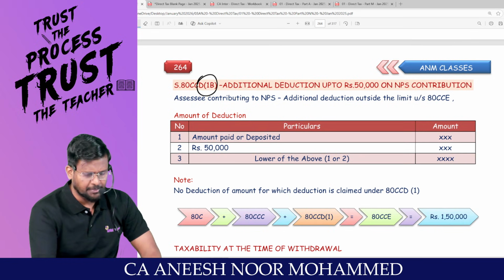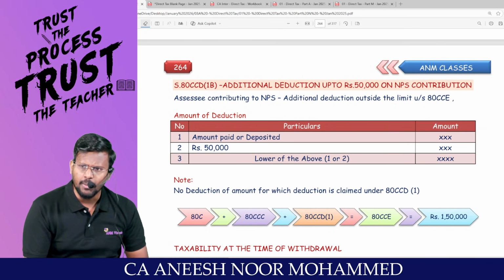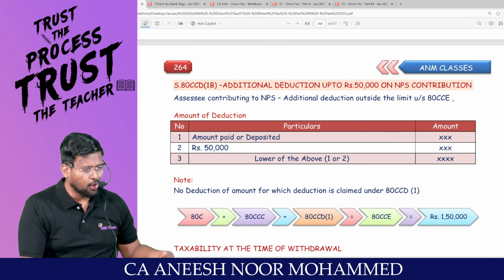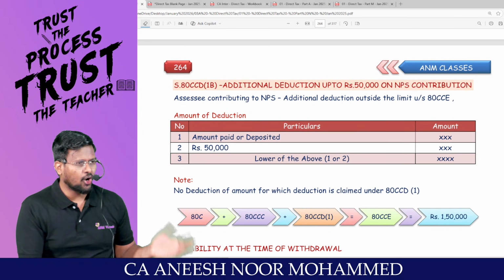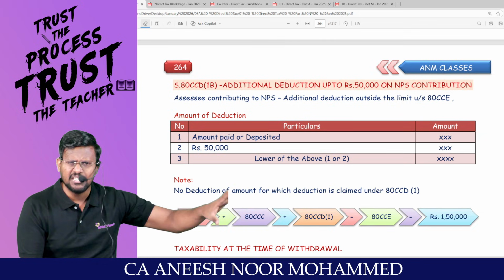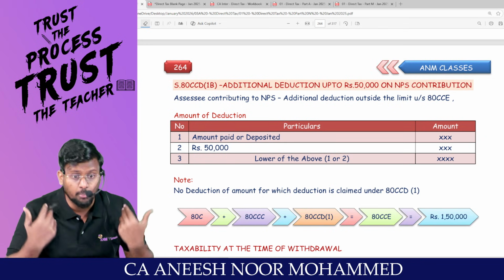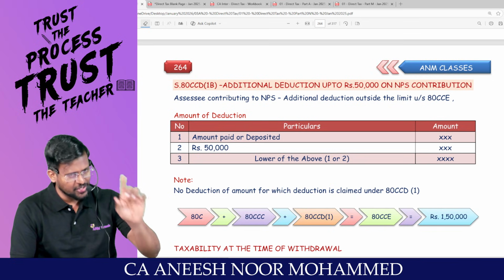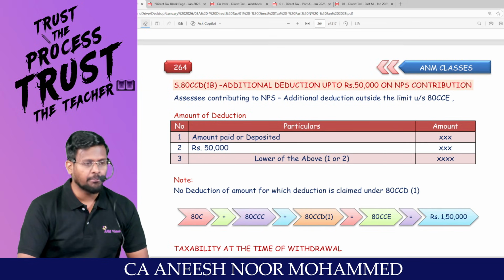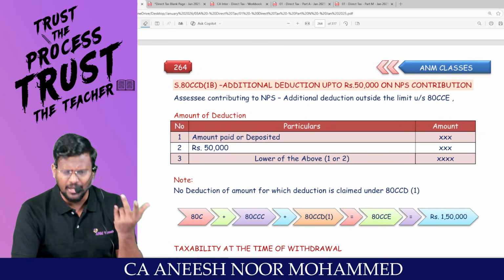Look here, man. 80CCD subsection 1B. Sir, this is unfair, sir. Employee can contribute only 10%, whereas employer can contribute up to 14%. That means I am an employee, I am now single, or I got divorced, I don't have that much money, but I'm earning more. Whatever may be the reason, I don't want to deposit 10%. I want to deposit more than 10%. Government strictly said that, my dear lovable students, under 80CCD subsection 1, an employee can contribute only maximum 10%. He can't contribute more than that.